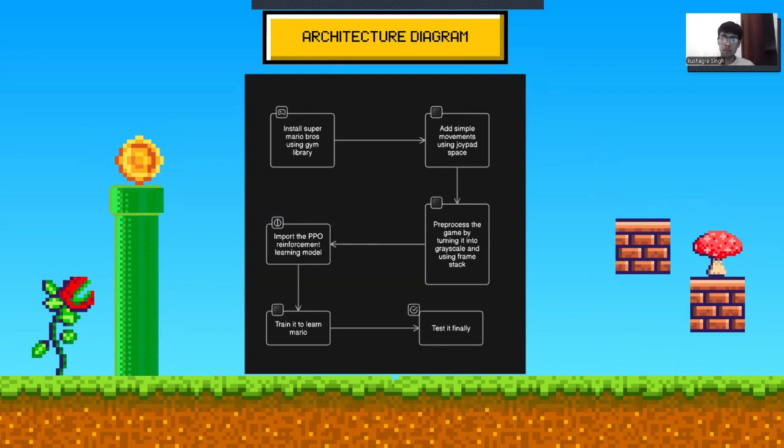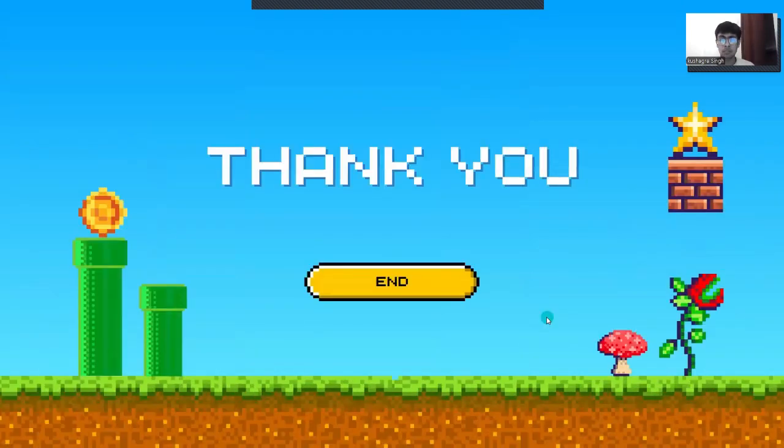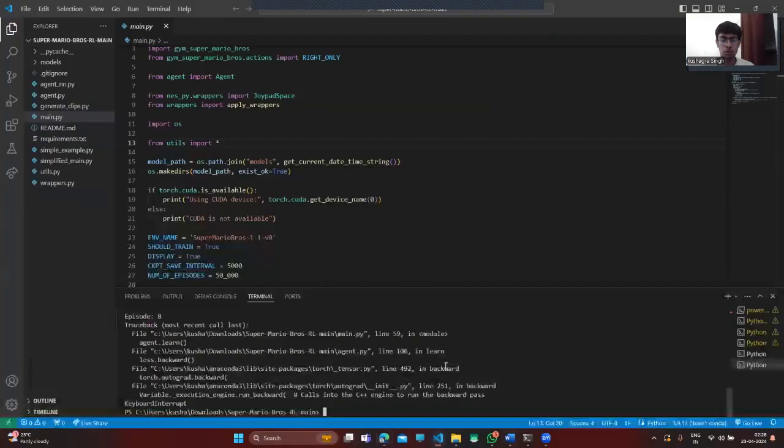And then comes the main part, importing our model. We tried two different models, the PPO model and the DDQN algorithm. I will share the results later in the video. Basically, we imported the two models and ran them for different numbers of steps. I'll tell you how many steps it took to clear the level when I show you the results. We trained it and then tried it out. So let's not waste any time and get straight into the results. Let me show you a real demo of the code.